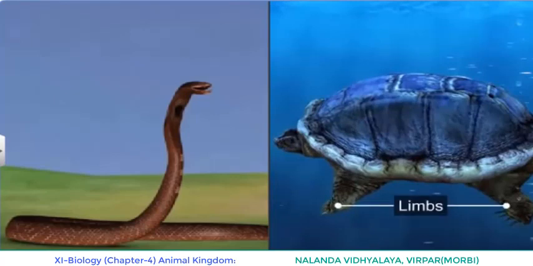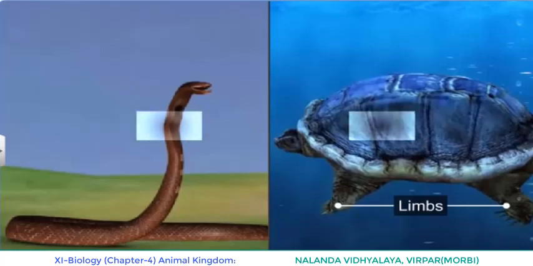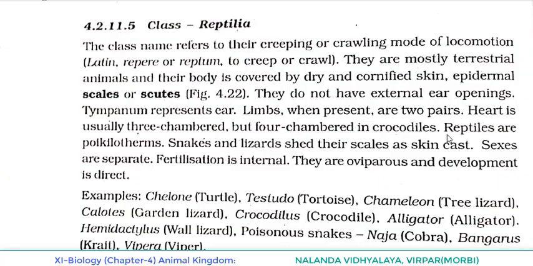So why have we kept the condition, if limbs are present? Because in reptiles, what comes? Snakes. They do not have limbs. That is the reason we say that in reptiles, limbs when present are two pairs. Heart is usually three-chambered, as in the case of amphibians.